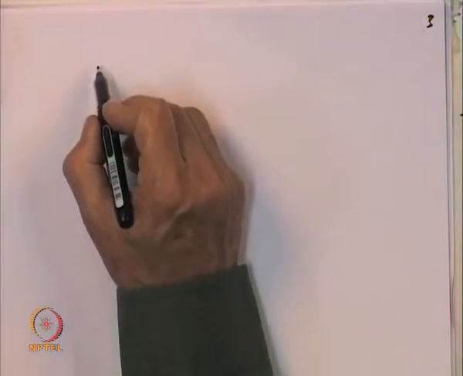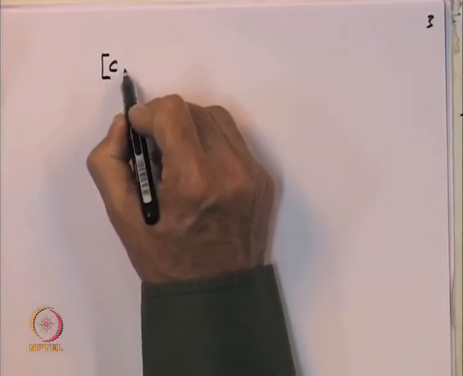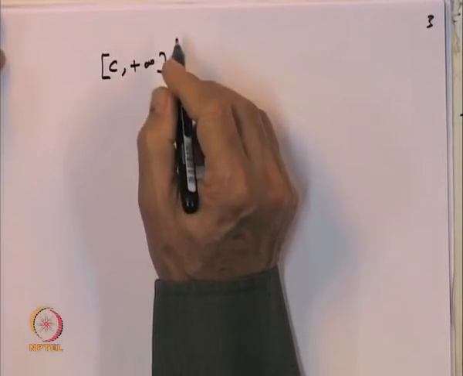So, let us just prove the remaining statements, namely 2 implies 3. So, the statement 2 is regarding closed intervals.